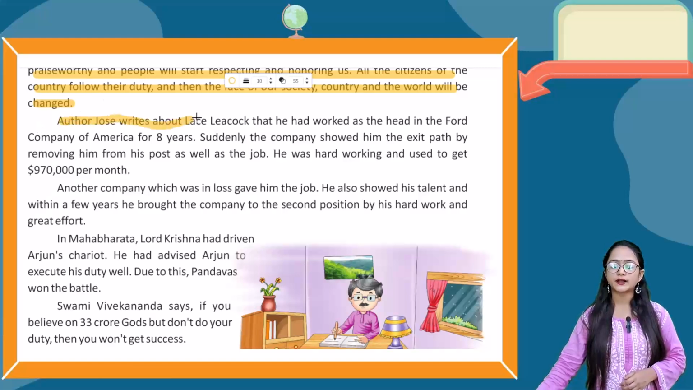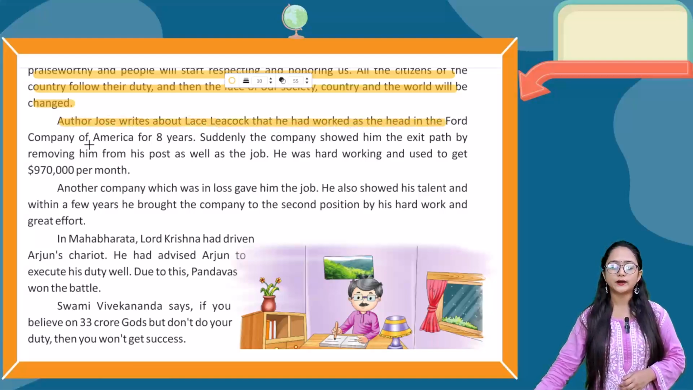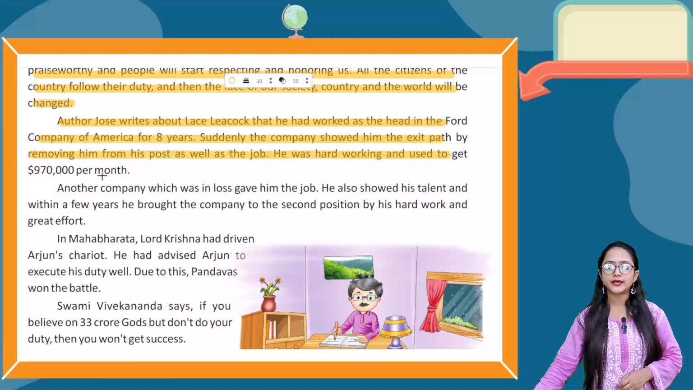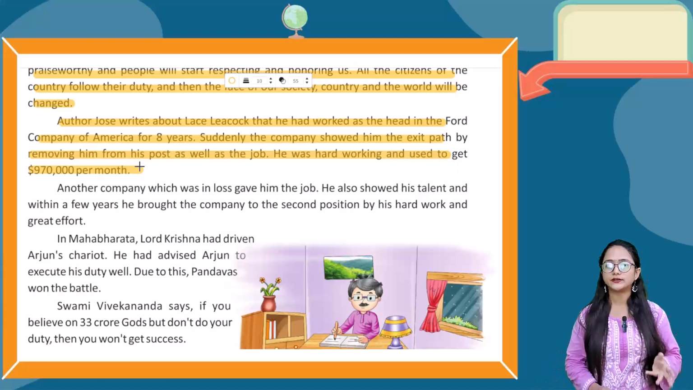Author Joes writes about Les Leacock, that he had worked as the head in the Ford Company of America for 8 years. Suddenly, the company showed him the exit path by removing him from his post as well as the job. He was hardworking and used to get 970 lakh dollar per month. Okay, 970 lakh dollar per month.